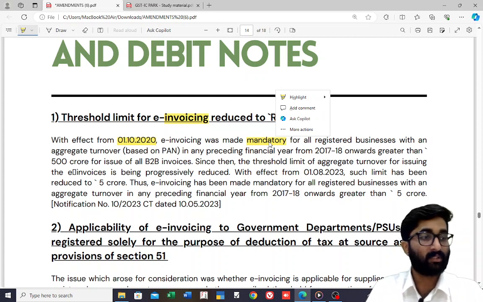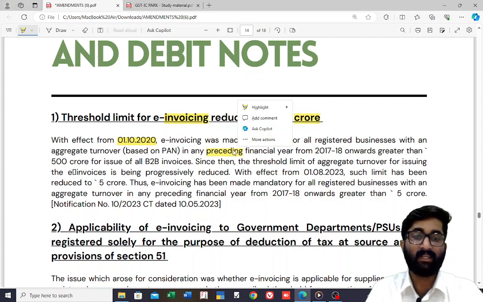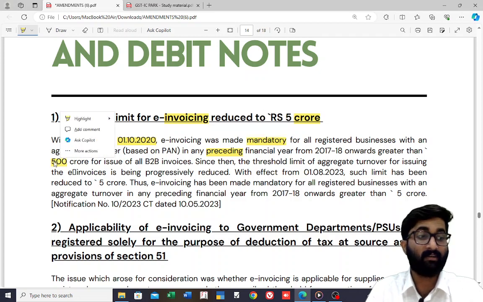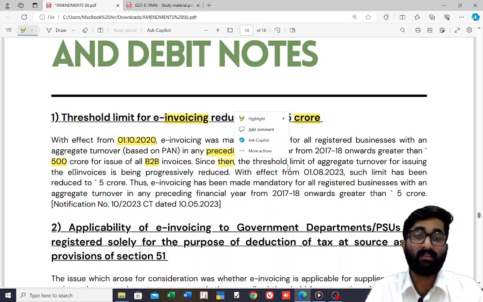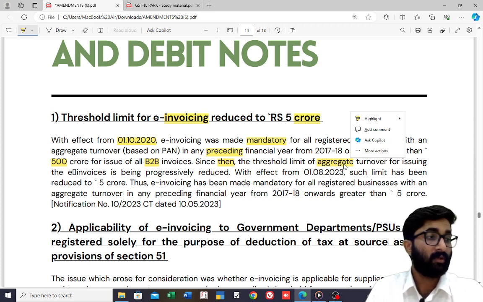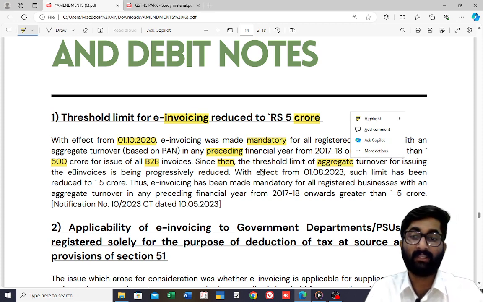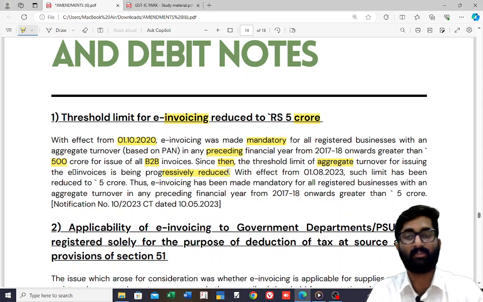With effect from 1/10/2020, e-invoicing was made mandatory for all registered businesses with an aggregate turnover, based on PAN, in any preceding financial year from 2017-2018 onwards. That means even in 2017-2018, if your turnover was more than 500 crores, it was mandatory; it was 500 crores earlier, for issuing all the B2B invoices.